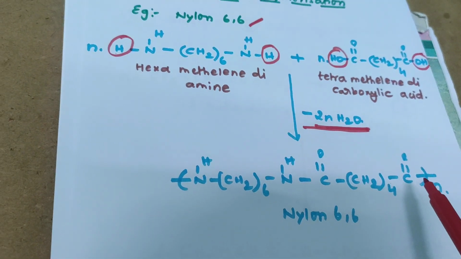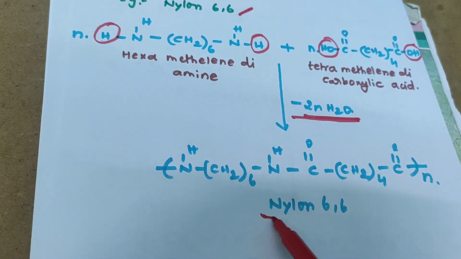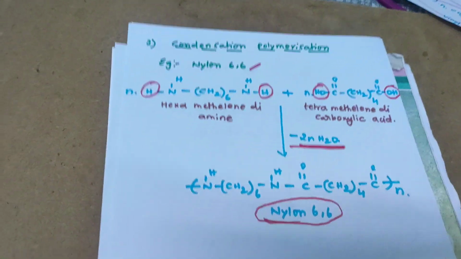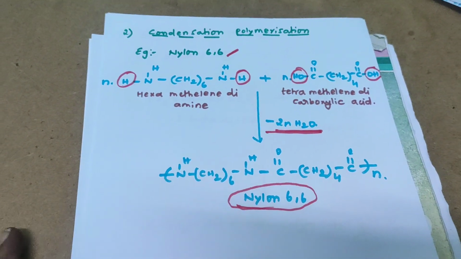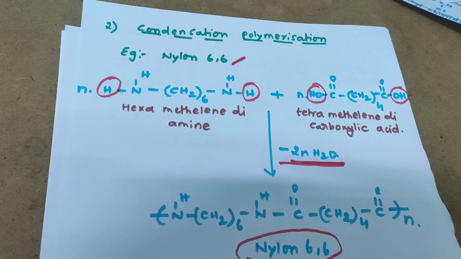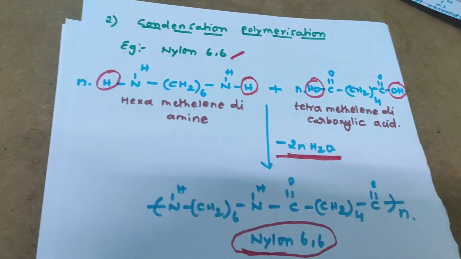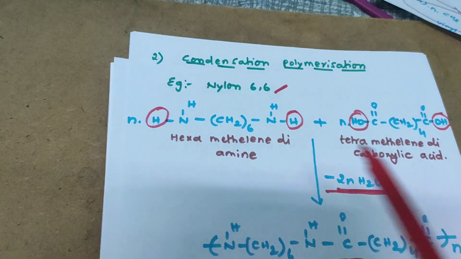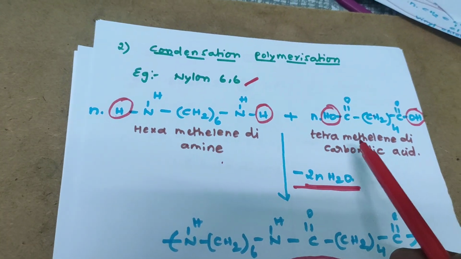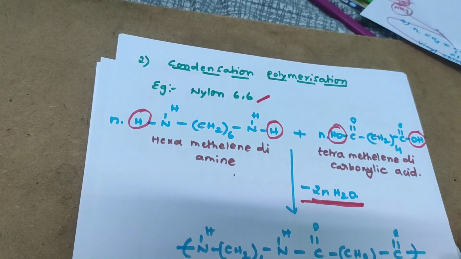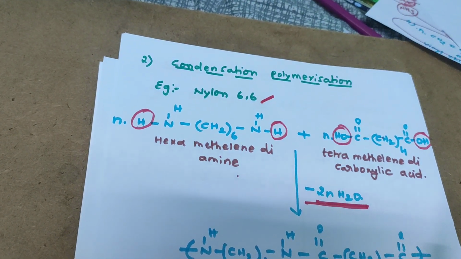CH2 taken 4 times and C double bond O taken n times. The name of this molecule is nylon 6,6. In this reaction, are the same type of monomer molecules involved or different types? One is hexamethylene diamine and the other is tetramethylene dicarboxylic acid. Both are not similar molecules. So the first point in this polymerization mechanism is different types of monomer molecules.